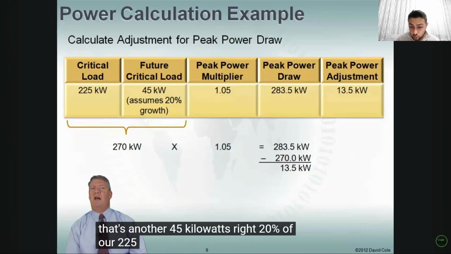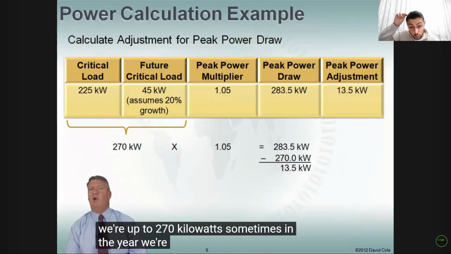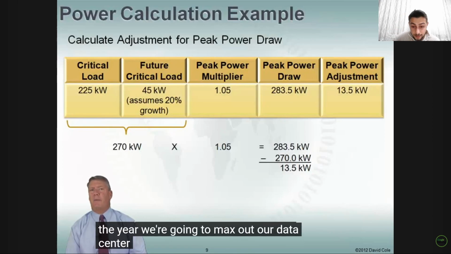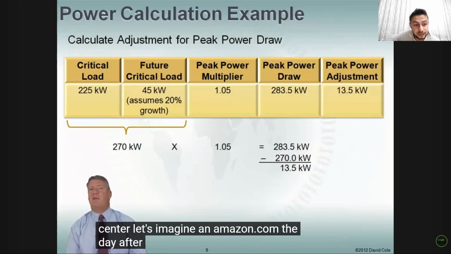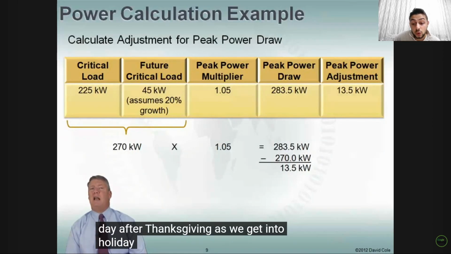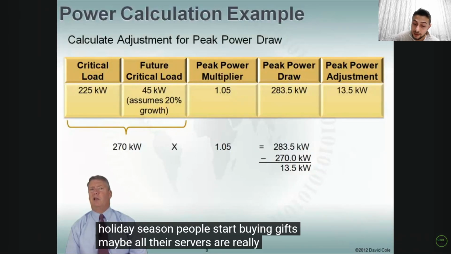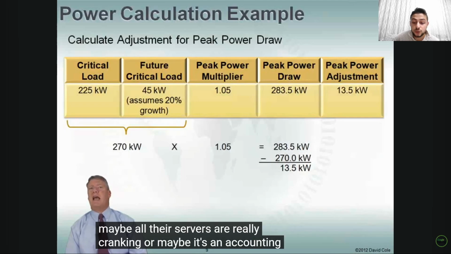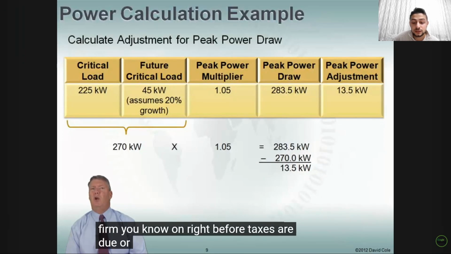20% of our 225, another 45 kilowatts. So now we're up to 270 kilowatts. Sometimes in the year, we're going to max out our data center. Let's imagine the day after Thanksgiving as we get into holiday season, people start buying gifts. Maybe all their servers are really cranky. Or maybe it's an accounting firm, you know, right before taxes are due. Or whatever your business model happens to be.